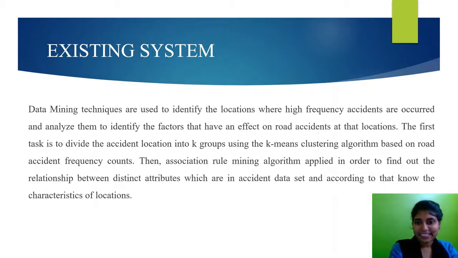Now coming to the existing system. In the existing system, data mining techniques are used, such as patterns and association rules. They used the k-means algorithm and association rules for analyzing the dataset. What is the k-means algorithm? K-means means that it gives the k nearest neighbor values. Suppose the k value is 10, it predicts the 10 nearest values, but it does not give a single accurate value. So this is the main drawback in the existing system.